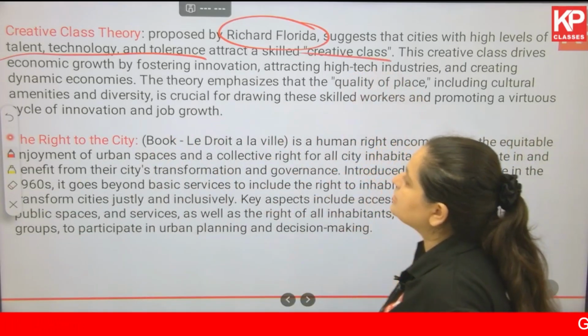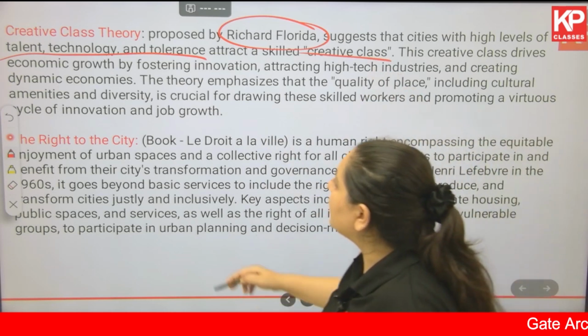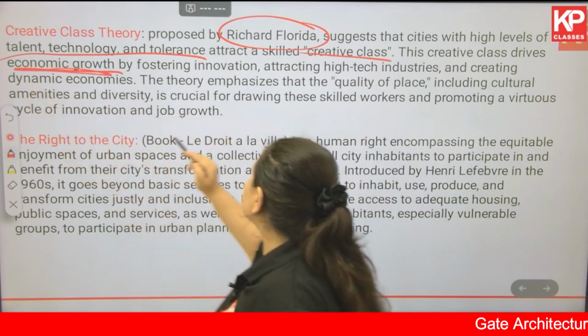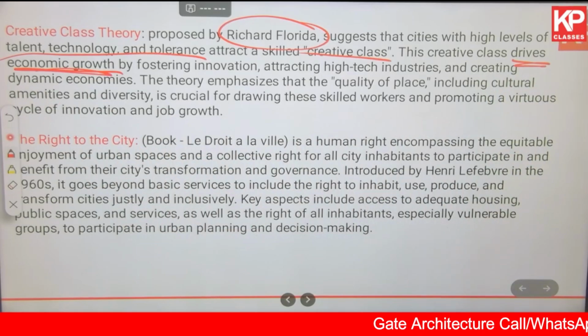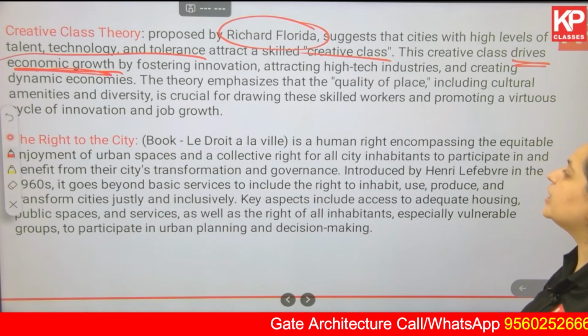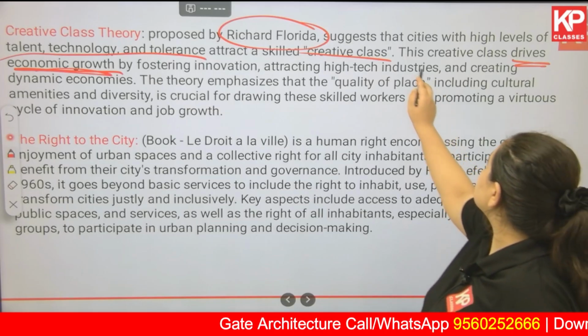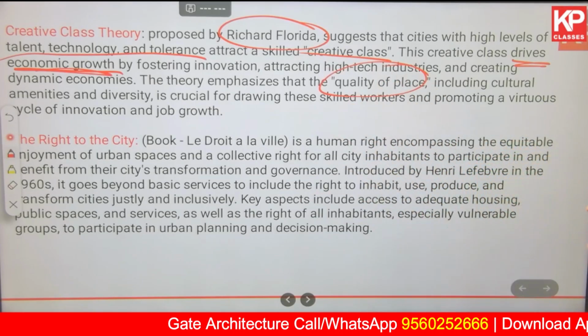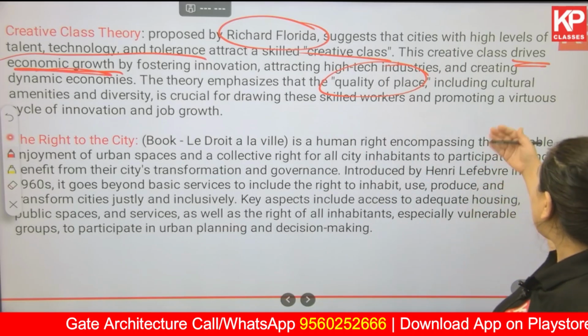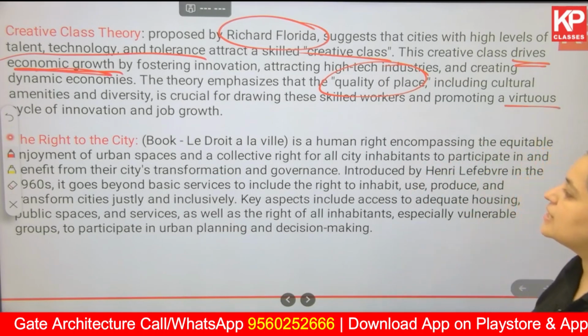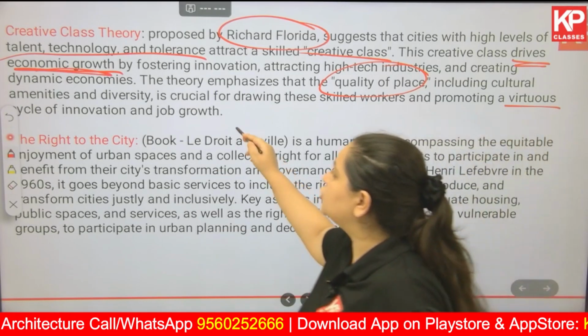The creative class drives economic growth by fostering innovation, attracting high-tech industries, and creating dynamic economies. The theory emphasizes that the quality of place, including cultural amenities and diversity, is crucial for drawing these skilled workers and promoting a virtuous cycle of innovation and job growth.